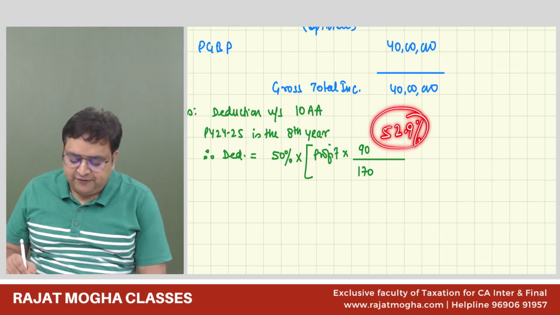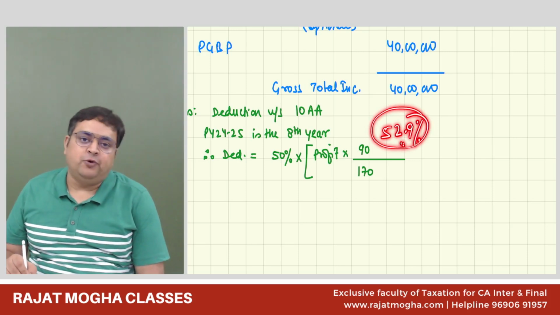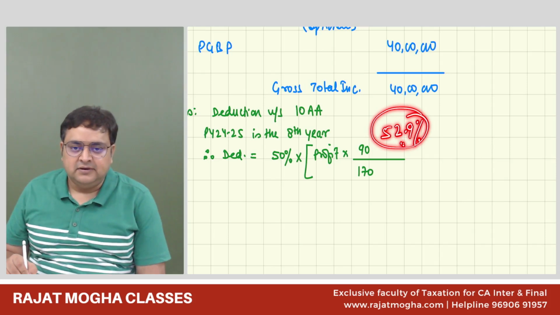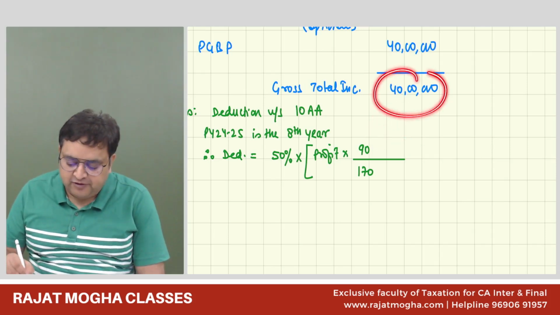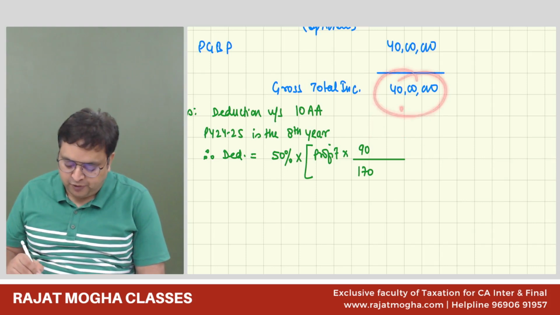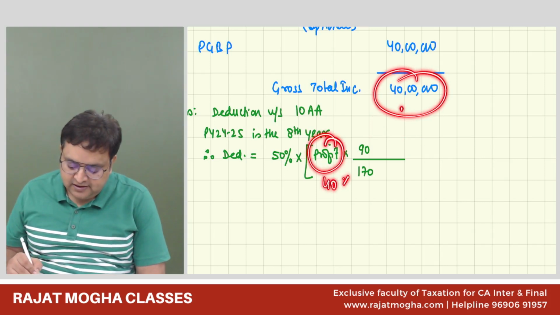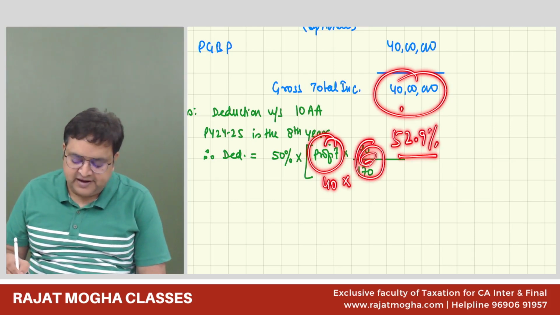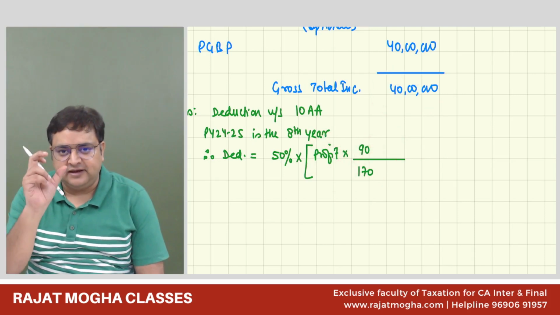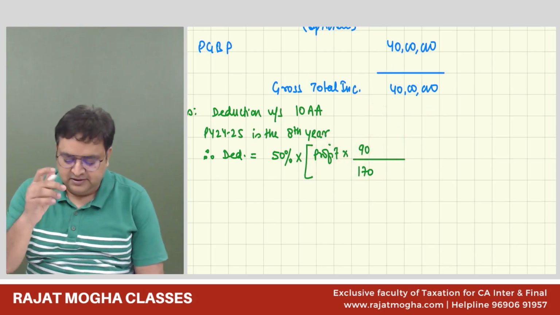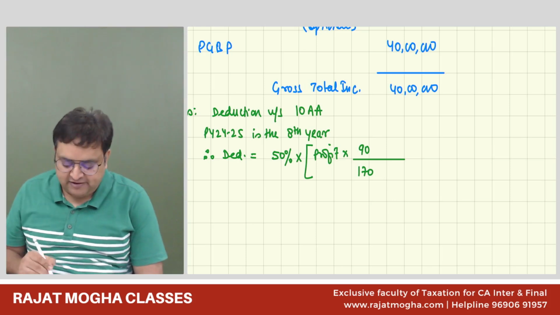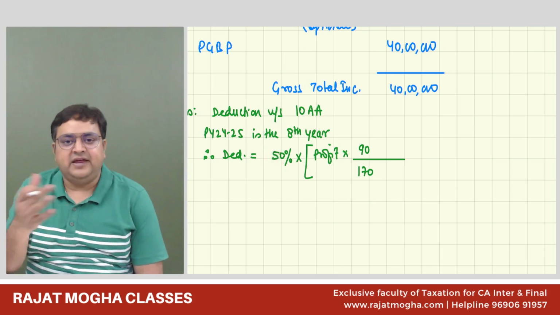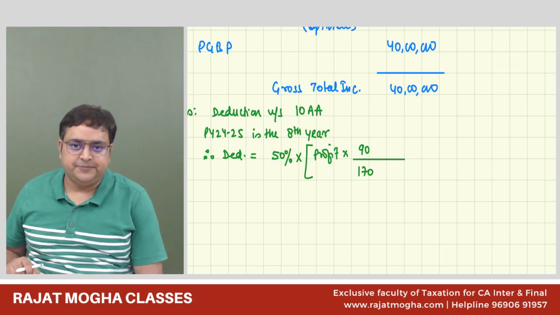It means that 52.9% is your export sales. So what does it mean? Of the profit you have earned, 40 lakh, 52.9% is related to export. So that is the export related sale of SEZ. And had it been the first 5 years, I would have given 100%. It is the next 5 years, so I'll give 50%.